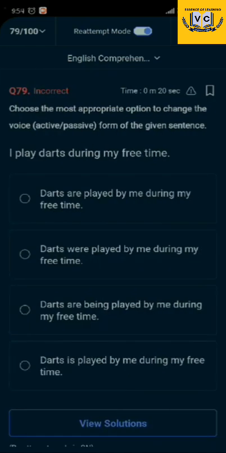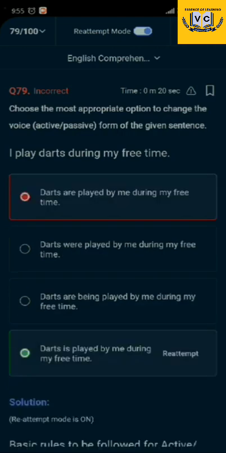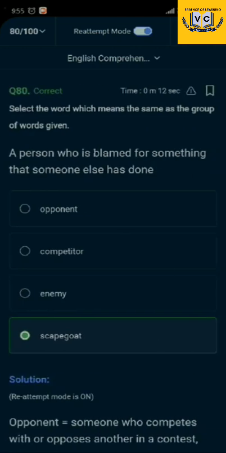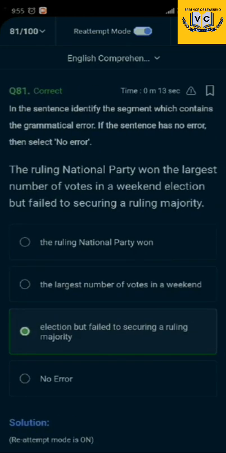And third, this is something I did wrong, active passive. This is most important because of the game names, like darts. If a game name is plural but comes from the singular, like darts, billiards, there are some games written in the plural that take a singular verb. So here it is are, were, are, and is, which comes from is. That is important. And one word substitutions, also scapegoat, blame or something. Also the ruler, national park, and the largest, where there is no error to find.